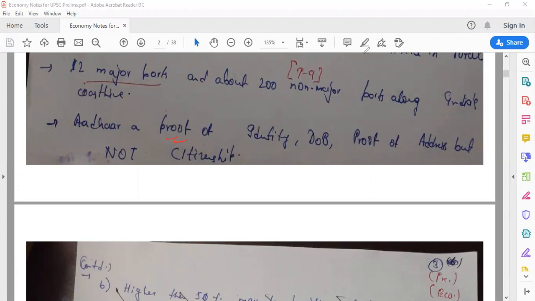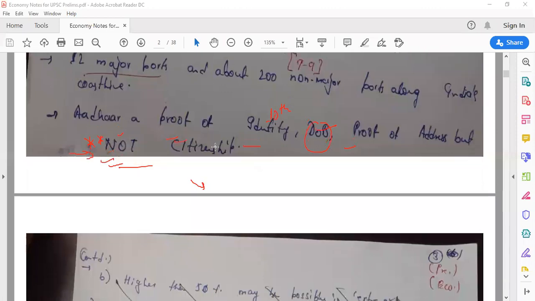Now, first of all, what is important is Aadhaar. Regarding Aadhaar, we already know all these things, but sometimes we make a mistake. We feel that Aadhaar is a proof of citizenship. No, Aadhaar is not a proof of citizenship. Aadhaar is your proof of identity. It will tell you who you are. It will prove your date of birth, just like your 10th certificate, right? It will be a proof of your address, but it is not a proof of your citizenship, and this is very important. It doesn't tell whether you're an Indian or a foreigner. So Aadhaar is not a proof of your citizenship.